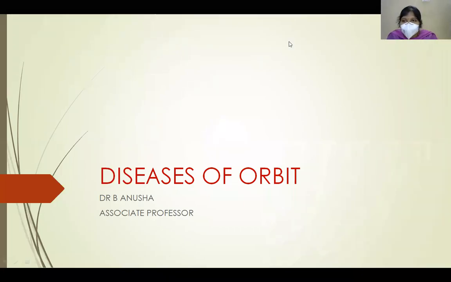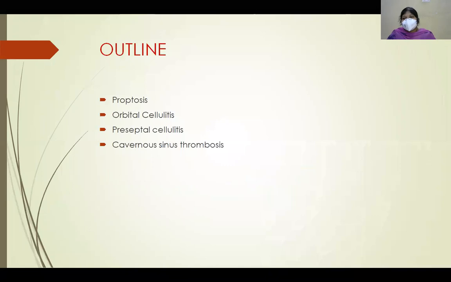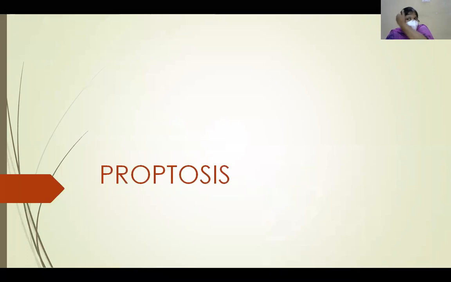Good morning, students. In the last class, we started the topic orbit and we dealt with the anatomy of the orbit. So today we will continue with the second session, that is diseases of the orbit. In today's class, we will talk about proptosis, orbital cellulitis, preseptal cellulitis, and if time permits, I will complete cavernous sinus thrombosis also. So first we will start with proptosis.